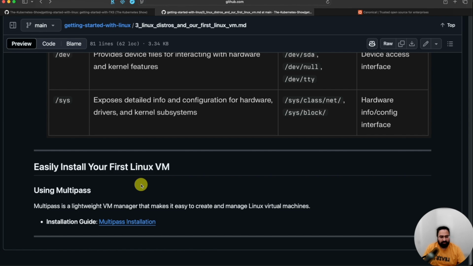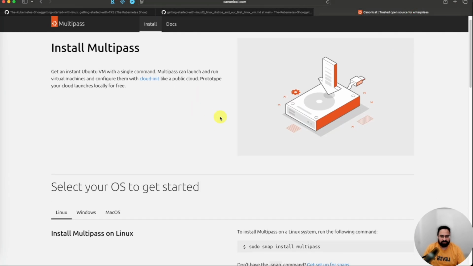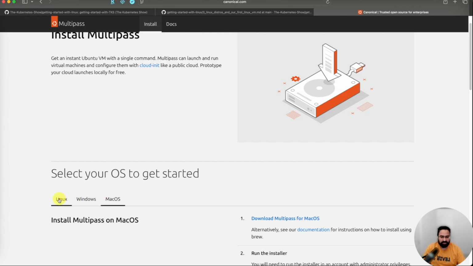If I recall from my previous video, one of the users mentioned that I should show how to do the installation on Windows using WSL. I can do that, but I wanted to make it very easy for everyone to follow. So we are going to use a utility called multipass. If you open this link, it opens this page. You can see it works on Linux, Windows, and Mac OS.